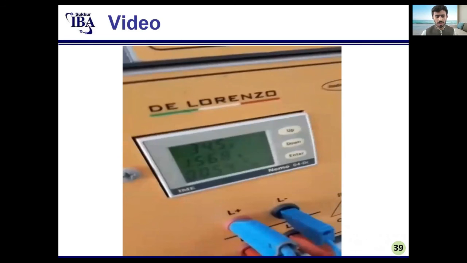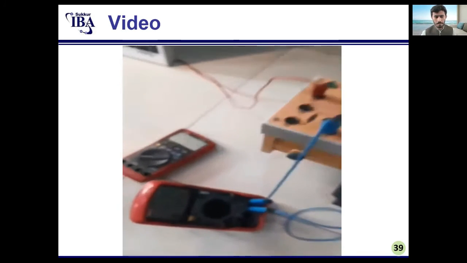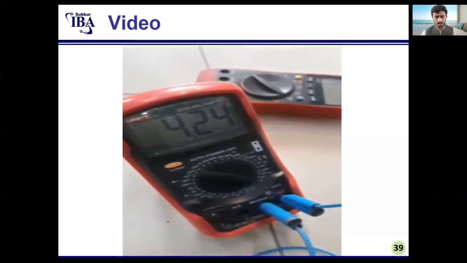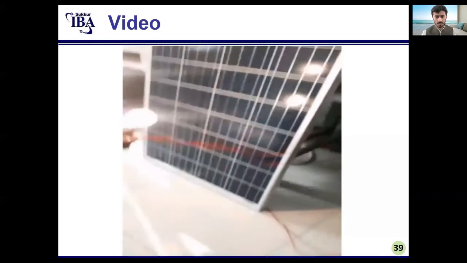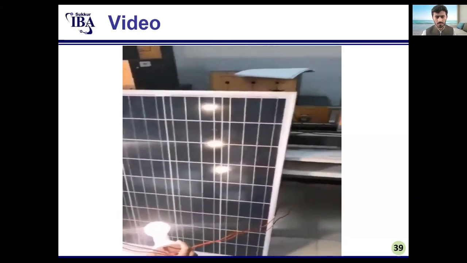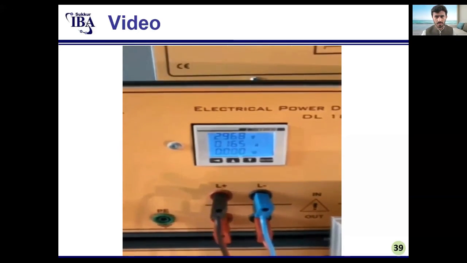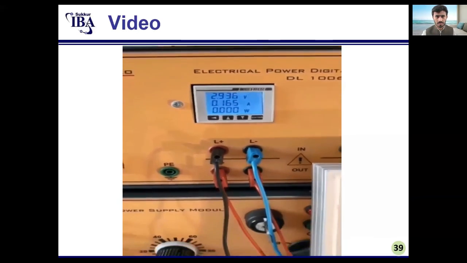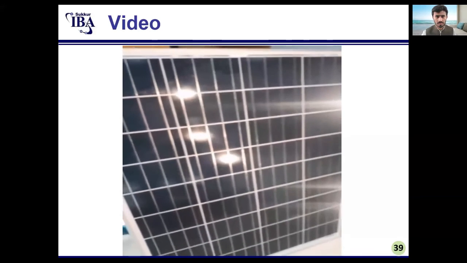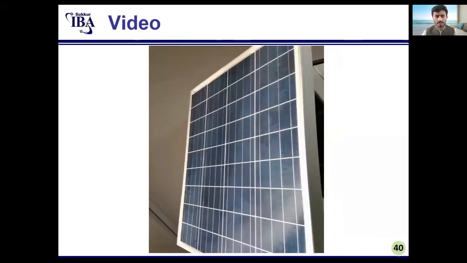So this is our demo in which we have used the light source. In this video, we have used sunlight as the light source.